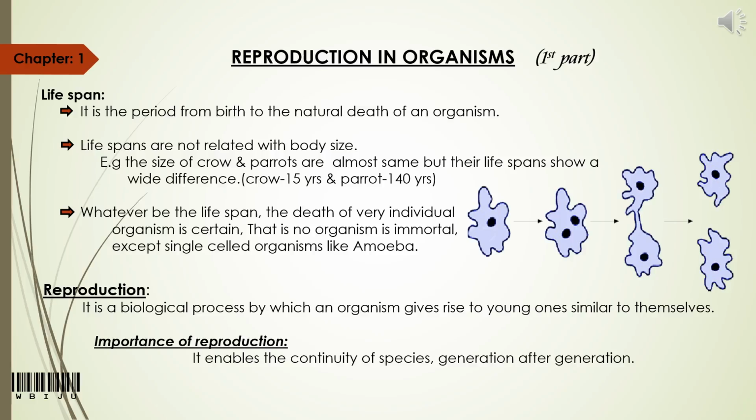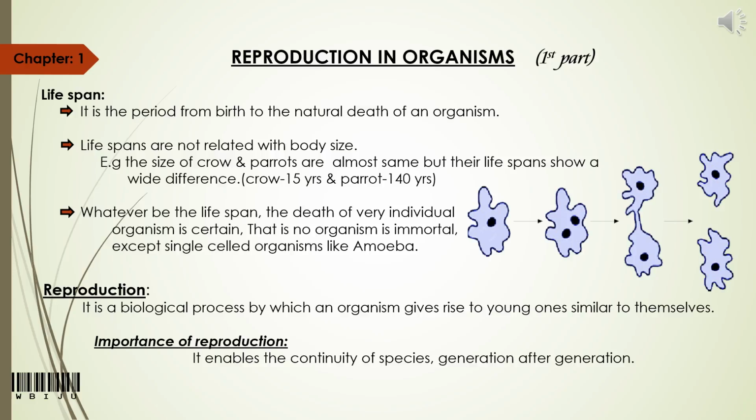That is, single-cell organisms like amoeba are considered to be immortal, and the question is why. To get the answer, let us discuss how amoeba divides. Amoeba divides by binary fission, in which the parent body will split to form daughter amoebae, and by doing so there is no dead remains of the parent amoeba.